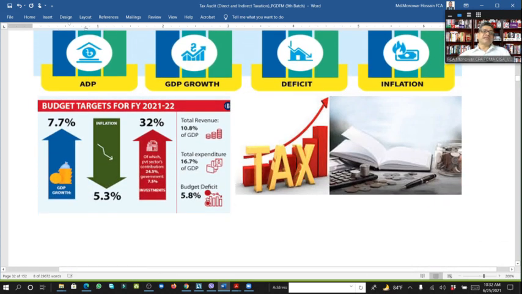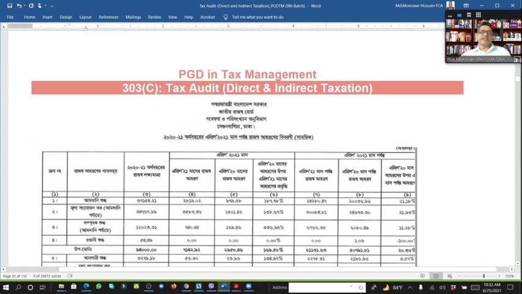We have seen the budgeted target for 21-22: GDP growth 7.7% and inflation going down to 5.3%. Calculating that, total revenue is 10.8% of GDP and total expenditure 16%, and the budget deficit is 5.8%, nearly 6%, which is the highest worldwide.